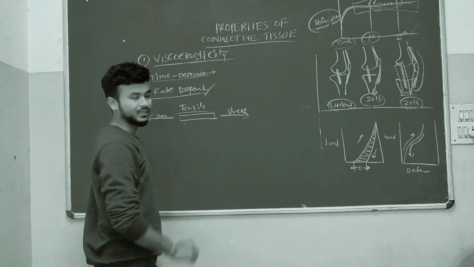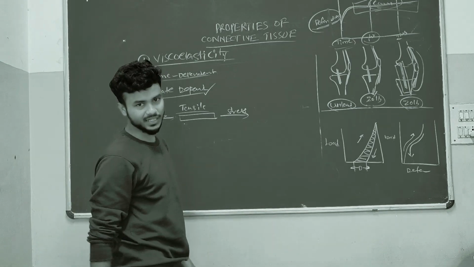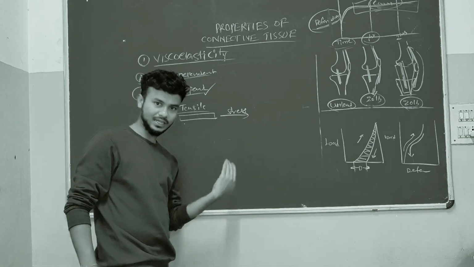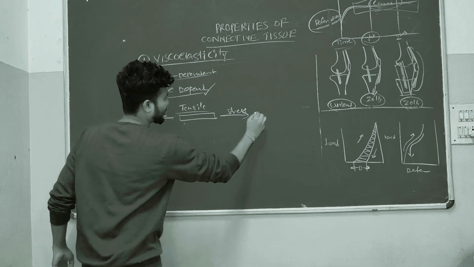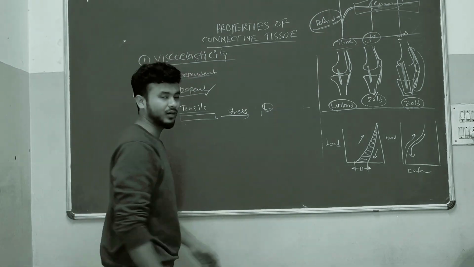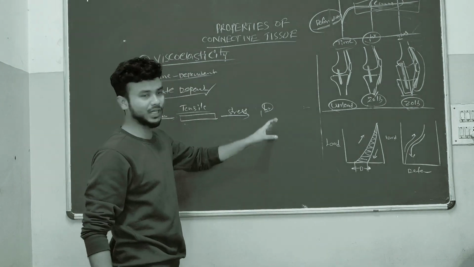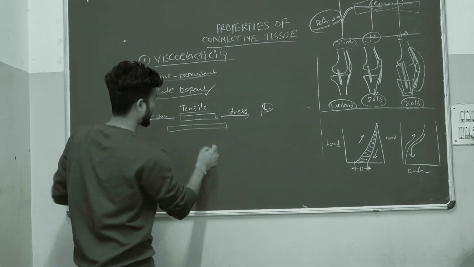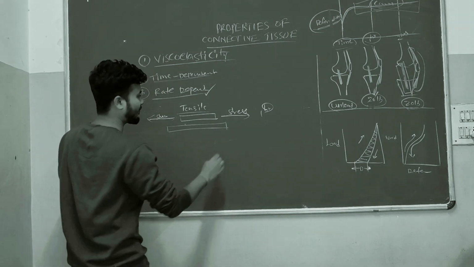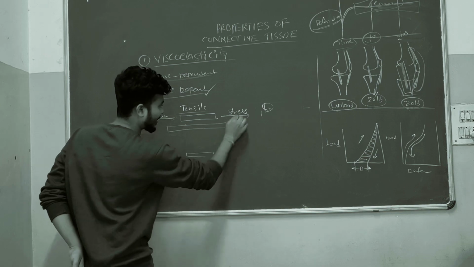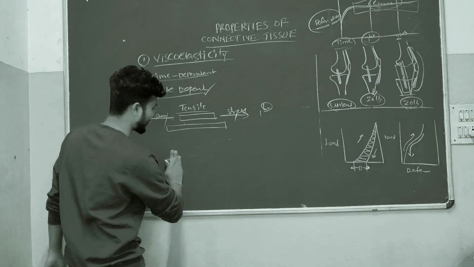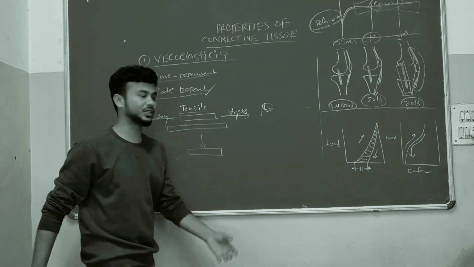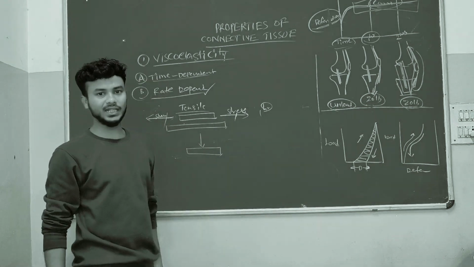When we apply tensile stress to the structure, tensile or compressive, whatever, when we apply stress to the structure for up to 1 hour, or a finite time, or in unit time, the tissue will first elongate. After removal of this stress, the tissue will again come back to its normal position.